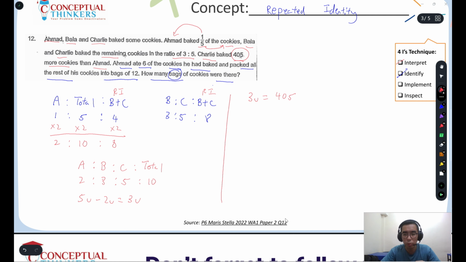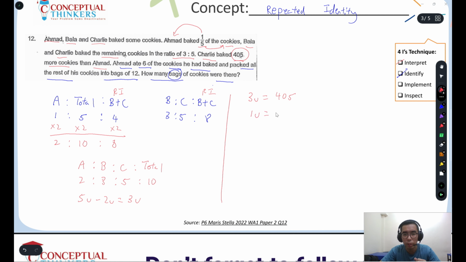Now, this is a paper 2 question. We can use a calculator. Another thing that some students can actually do is a divisibility test. So this actually can be divided. We have to divide by 3, right? So if you look at this number, 4 plus 0 plus 5, if you add the individual digits, it gives me 9. And 9 is divisible by 3. So we know that this number can be divided by 3.